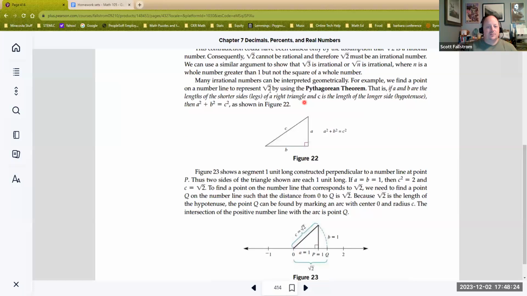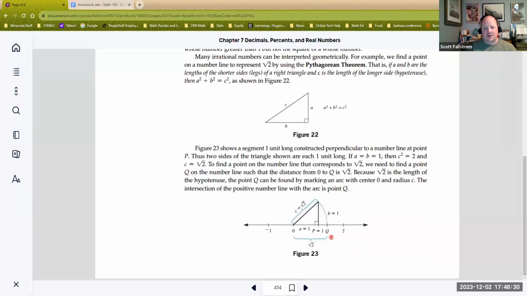We do use irrational numbers geometrically, so it's not like they don't exist. They exist, and you can actually demonstrate their length precisely using something like the Pythagorean theorem. We'll do a lot more with that next term when we do geometry. We'll even see how to prove the Pythagorean theorem is actually true. For now, we can just use a triangle that is isosceles with sides of 1 and 1. If we use the Pythagorean theorem, this missing side, the hypotenuse, is an irrational number. And this is mind-blowing if you used to think everything can be represented in the form of a rational number. Now you could say, actually, it can't. This one cannot.